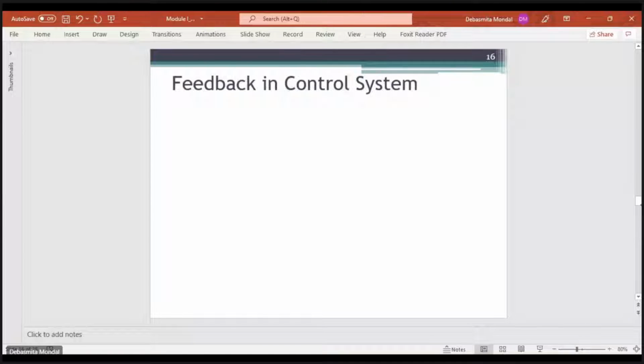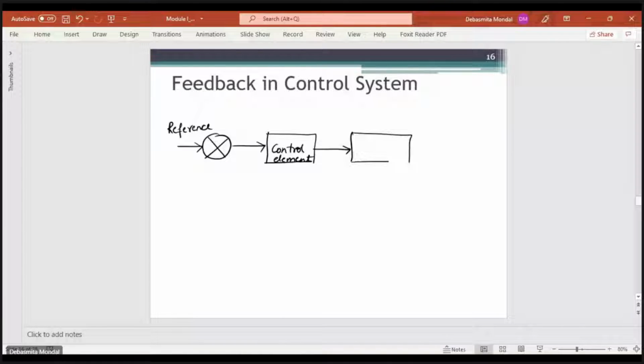Let's see what the general block diagram of a closed loop control system will be. So this is my reference. This is the control element. Then it goes to the plant or system, and the output of the plant is the controlled output.